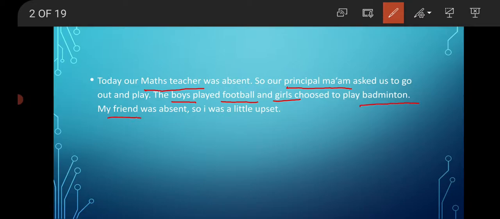Next one is friend. Anything else we left? I think no. Maths teacher, principal ma'am, boys, football, girls, badminton, friend. That's it. So now that we have already found out all the common nouns, now let's find out the